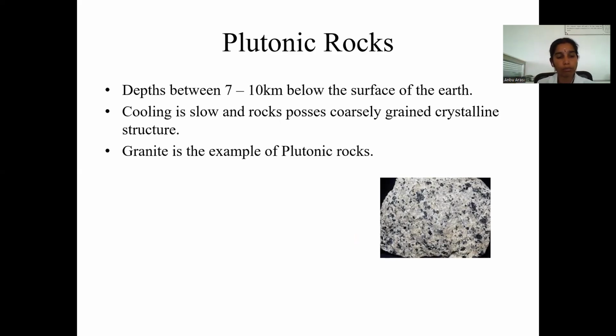Next, the plutonic rocks. Plutonic rocks are available between 7 to 10 kilometers below the Earth's surface. It's a slow cooling process, and the rocks possess a coarsely grained crystalline structure. The best example of plutonic rocks is granite. We all know very well about granite, because we are using granite in flooring and in construction works. That's why we know very well about granite. So granite is the best example of igneous rocks and is one of the types of plutonic rocks.